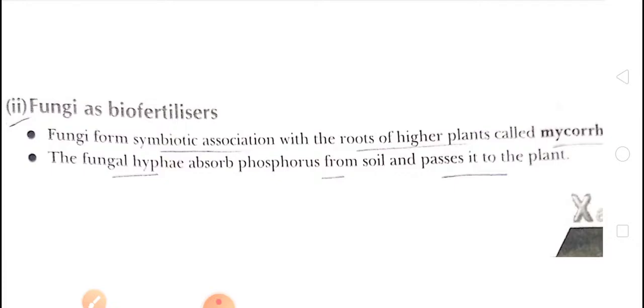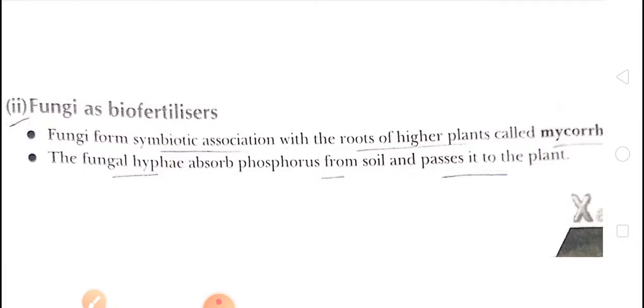Whenever you listen to the term symbiotic, children, it means two organisms live together and both provide benefit to each other. So here the two organisms, fungi and the roots of higher plants, live together and provide benefit to each other.